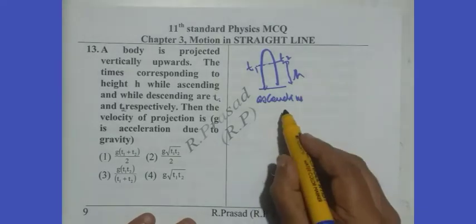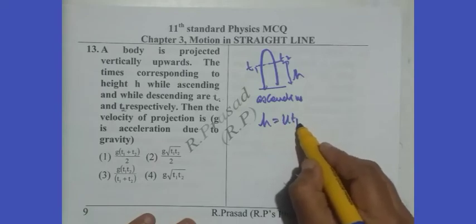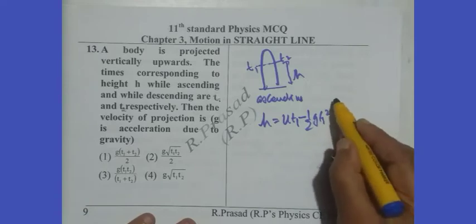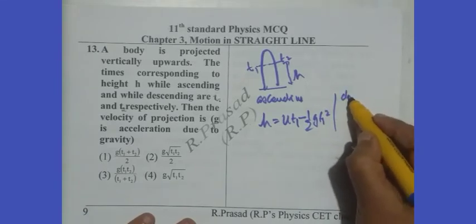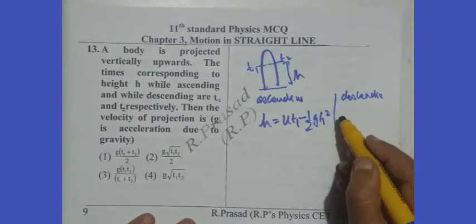The height covered is h, u is upwards, h equals ut1 minus half gt1 square. Descending, same height h.